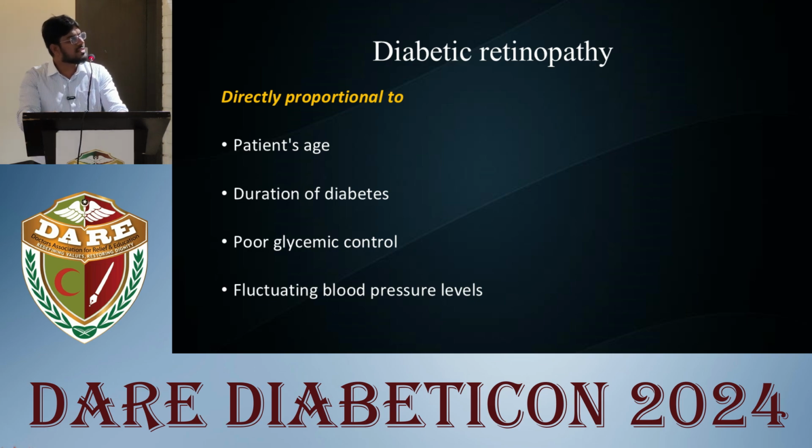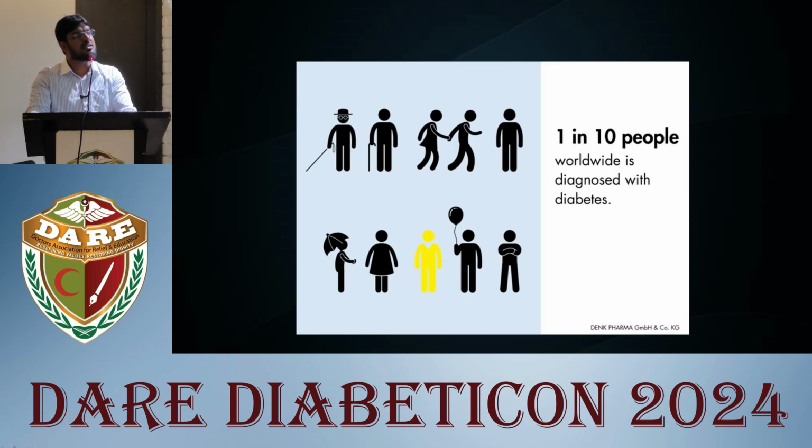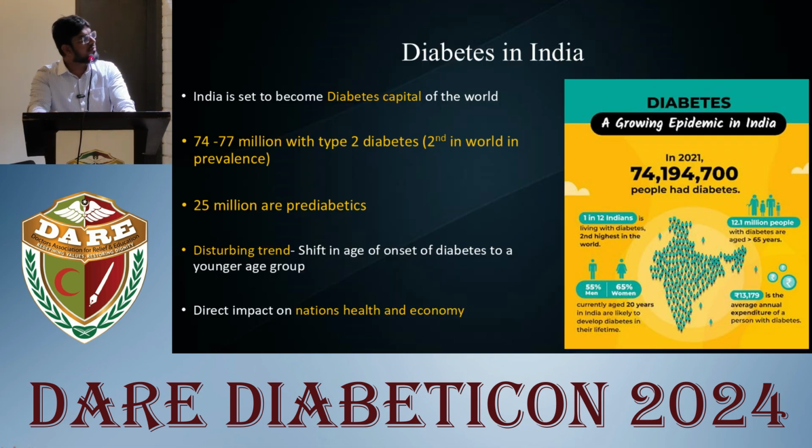According to the International Diabetes Federation, the global burden of diabetes mellitus was 537 million in 2021, which is estimated to increase to 643 million by 2030. That is, 1 in 10 people worldwide is living with diabetes. India is set to become the diabetes capital of the world, with an estimated 74 to 77 million people living with type 2 diabetes, which is second in the world in prevalence, and 25 million are pre-diabetics. The disturbing trend is that there is a shift in the age of onset of diabetes to a younger age group, which is directly impacting the nation's health and economy.